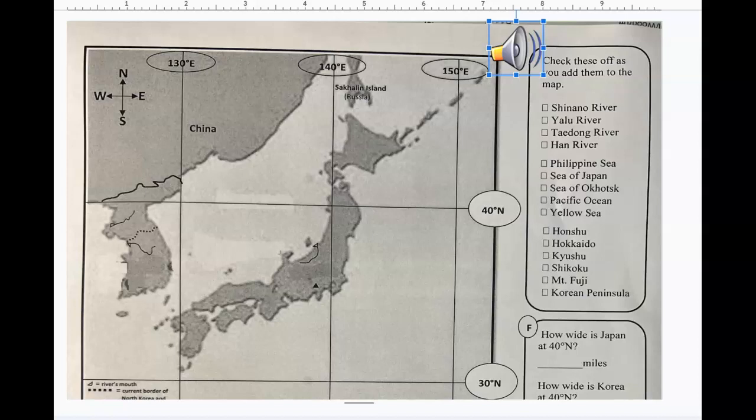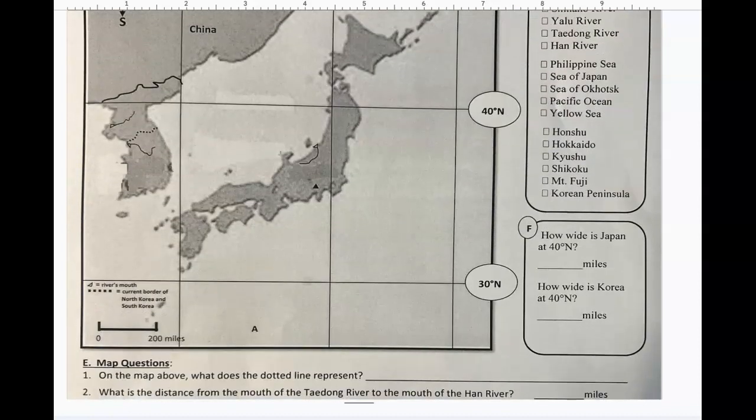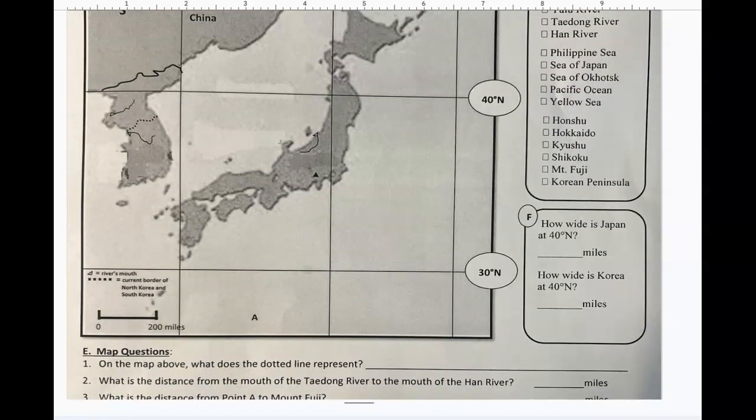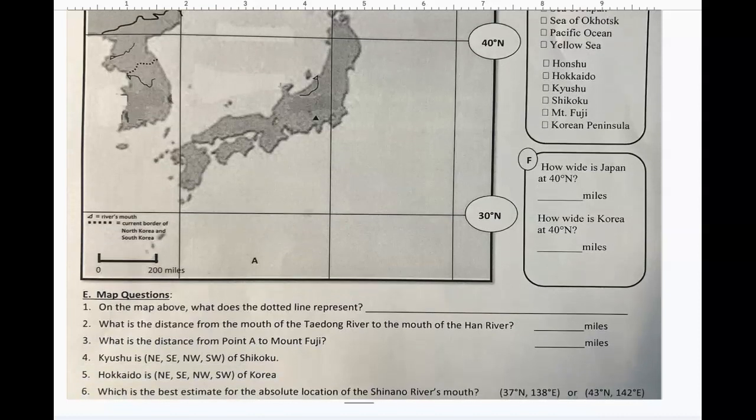Check these off as you add them to the map. Shinano River, Yalu River, Taedong River, Han River, Philippine Sea, Sea of Japan, Sea of Okhotsk, Pacific Ocean, Yellow Sea, Honshu, Hokkaido, Kyushu, Shikoku, Mount Fuji, Korean Peninsula.